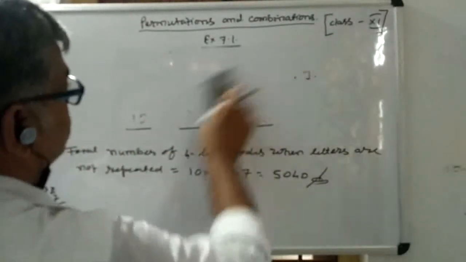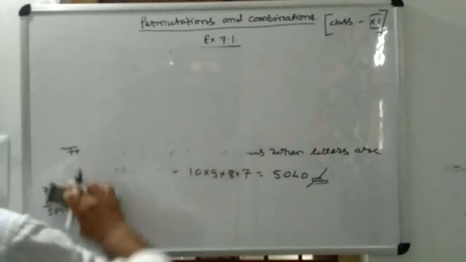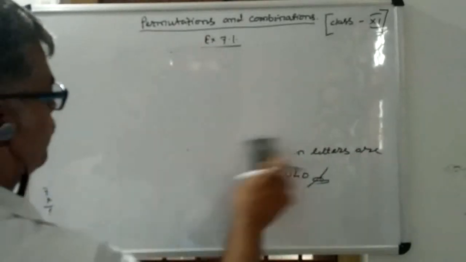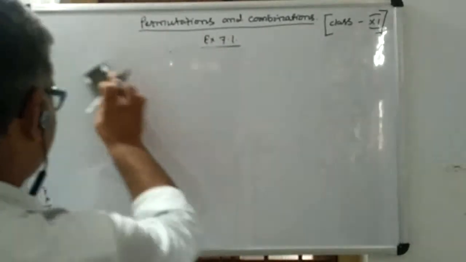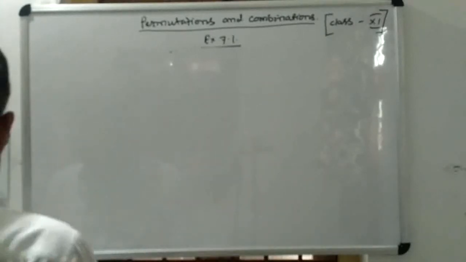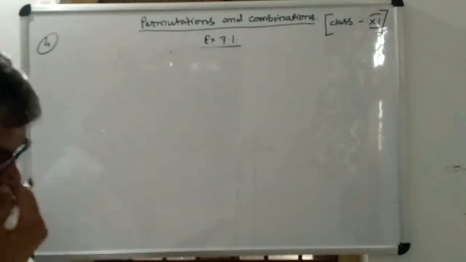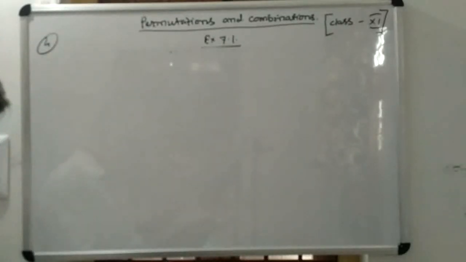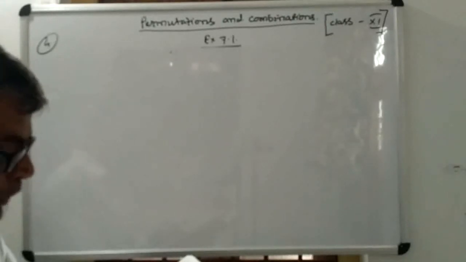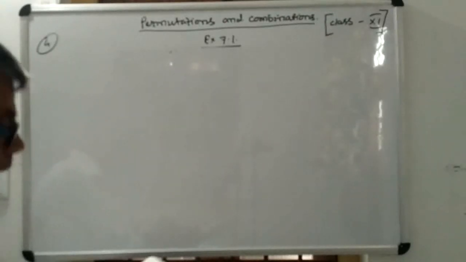Let's see question number 4. Question number 4 is saying: how many 5-digit telephone numbers can be constructed using the digits 0 to 9?